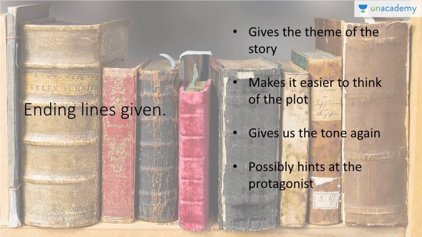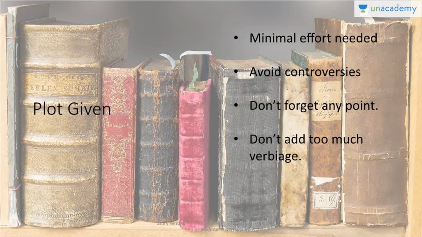Again, the ending line will give you the tone of the story and help you understand how it can be. The ending line can also have possible hints to the protagonist, because usually a story ends with the name of the protagonist. Most stories do. Even if there's a pronoun, you'll understand the gender of the protagonist. If there's no pronoun, you can guess the name of the protagonist, so you can understand a bit of what is going to happen. When we do the examples, I'm going to tell you how to study the hints.